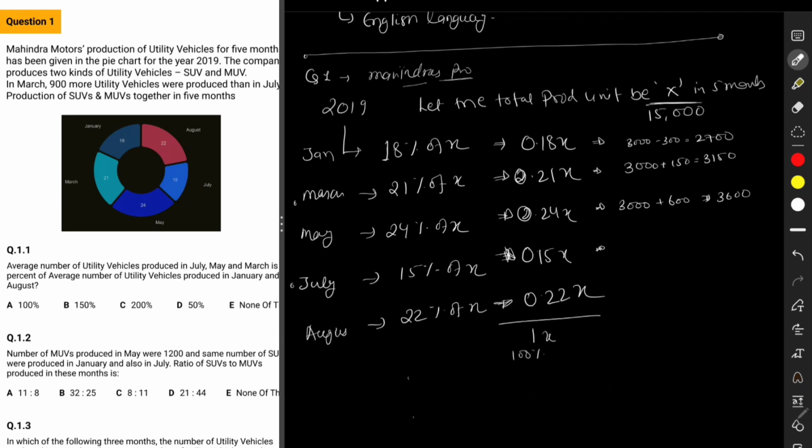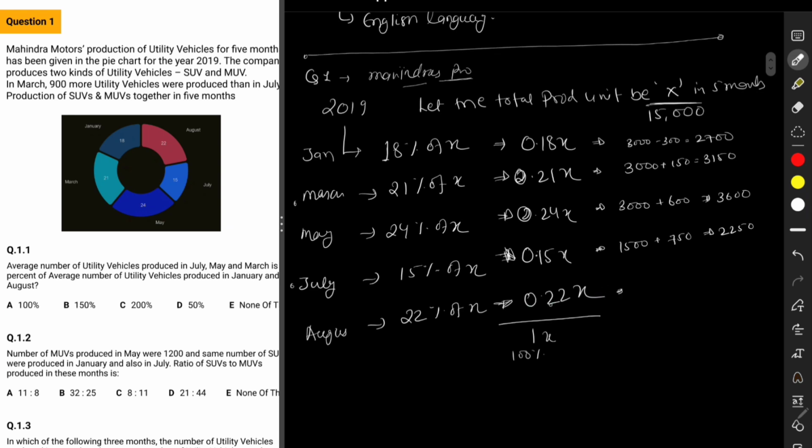So in this case, if you see, 10% is nothing but 1500, and then 5% of it, so 1500 plus 750, that is nothing but 2250.